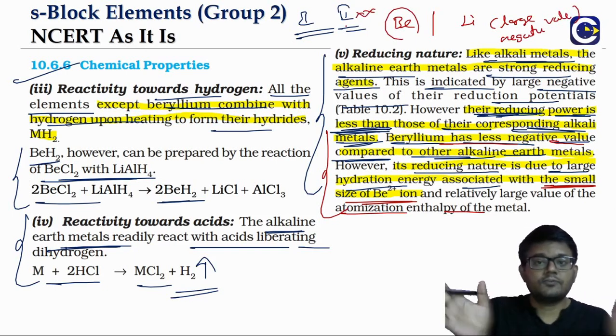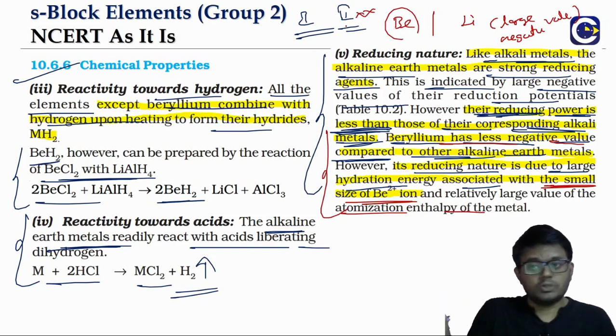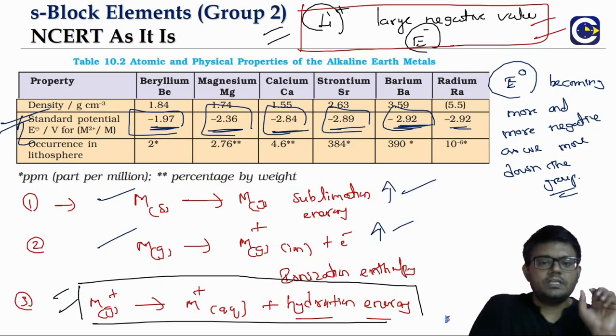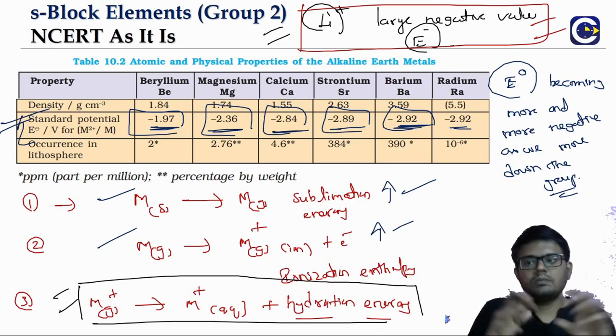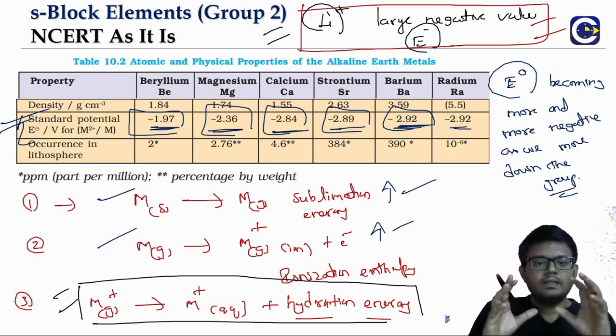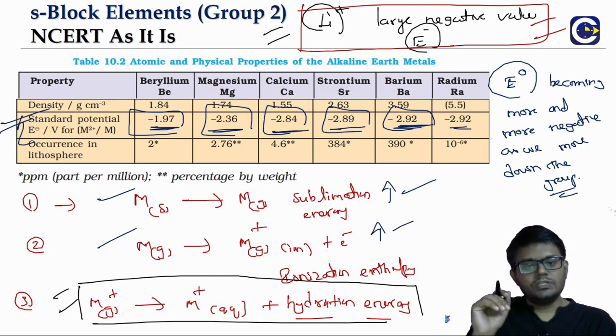Okay, so in both cases, of course, the hydration enthalpy is more, but that is compensated to a great extent by the high energy requirement for the atomization and the high energy requirement for the ionization in the case of beryllium. That is why we don't see beryllium having a large negative value for the reduction potential. Okay, so this is about the trend in terms of the reducing power.